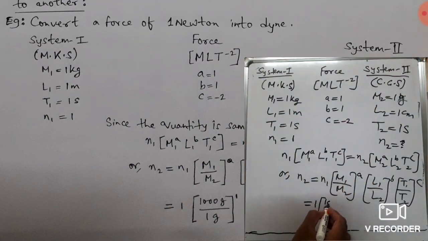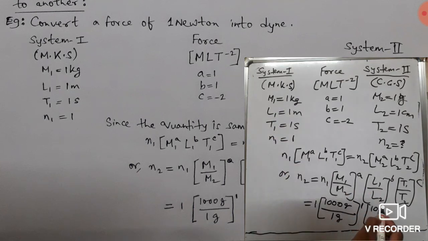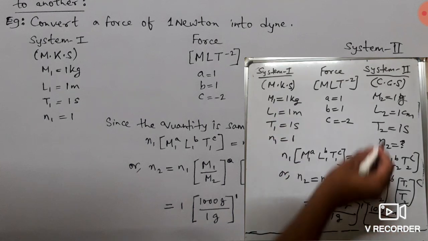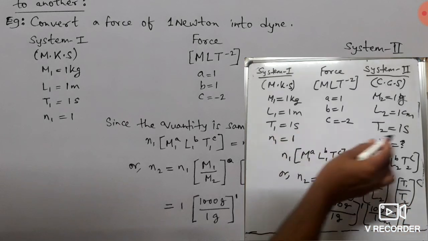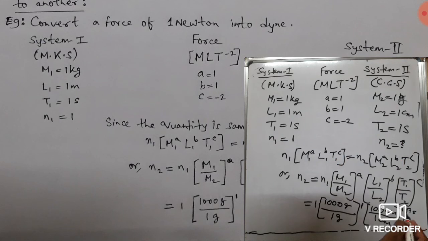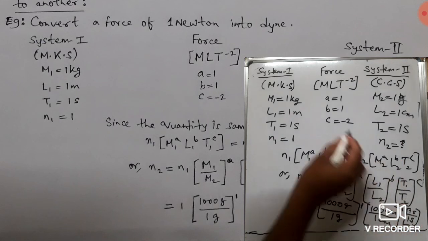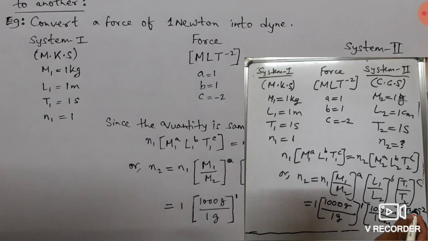So we can write here 1 kg is equal to 1000 gram by M2, 1 gram, to the power A, means 1. What is L1? L1 is 1 meter, means 100 centimeter, by L2 which is 1 centimeter, to the power B, is also 1. And what is T1? T1 is 1 second, T2 is 1 second. So 1 second by 1 second, C is minus 2. So it will be cancelled.